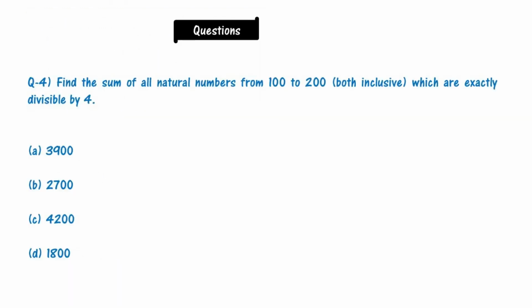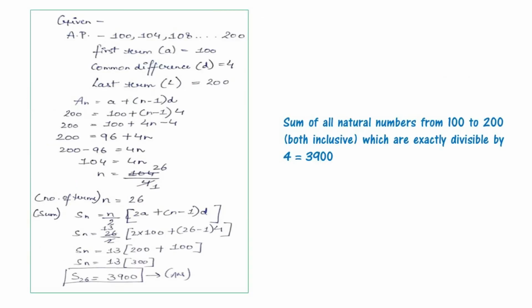Now comes question number 4. Find the sum of all natural numbers from 100 to 200, both inclusive, which are exactly divisible by 4. Options are 3900, 2700, 4200, 1800. Please solve this question. Now as it is given, the arithmetic progression is 100, 104, 108, up to 200.